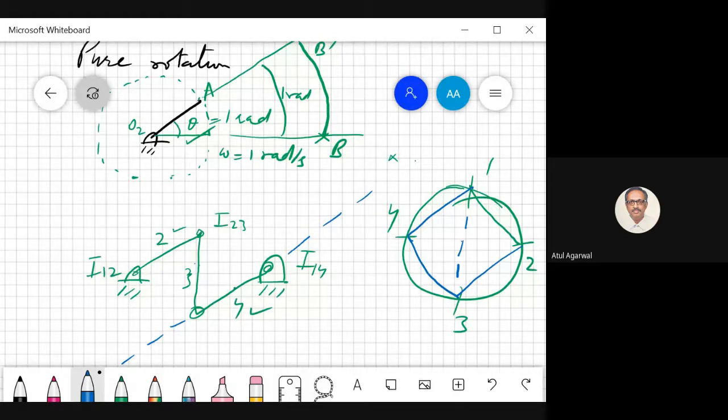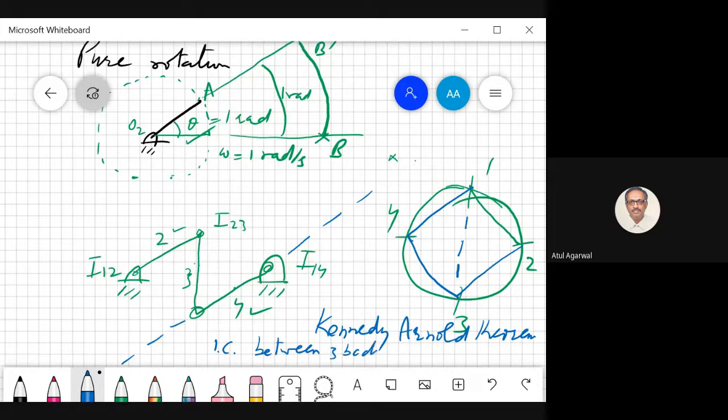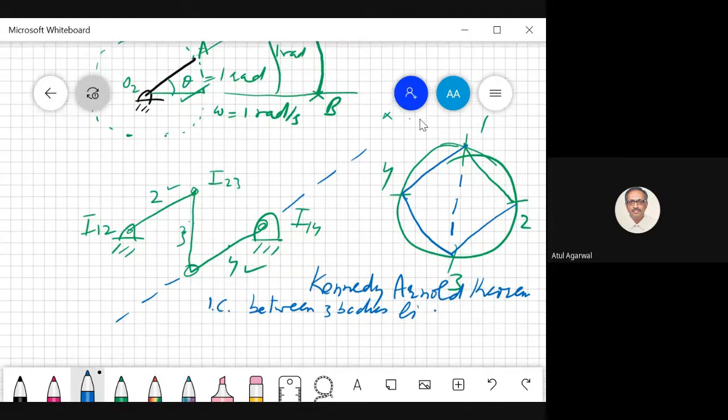There is a theorem called the Kennedy-Aronhold theorem. What does that theorem say? The instantaneous centers between three bodies lie on a straight line. That's a theorem. I will prove it.